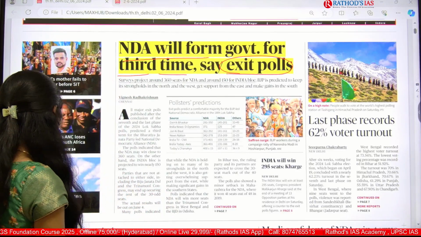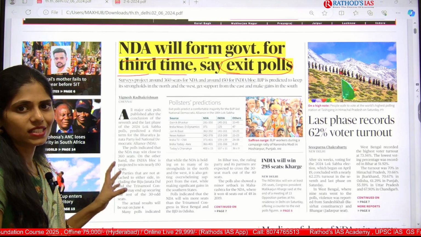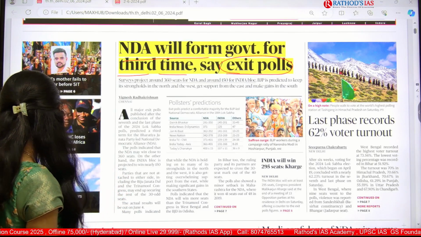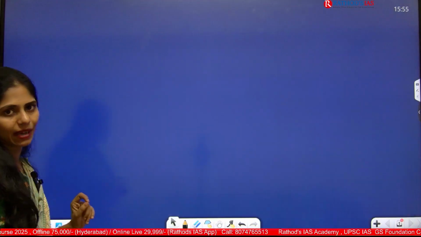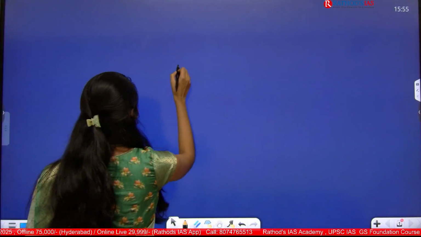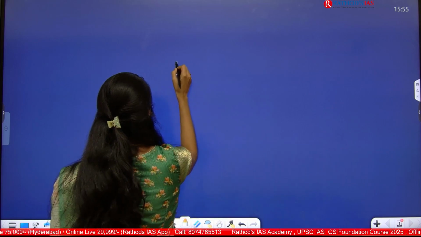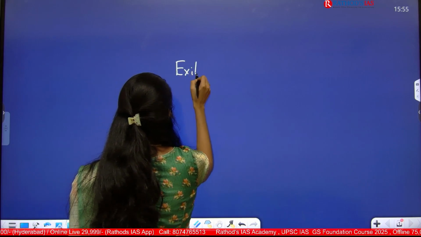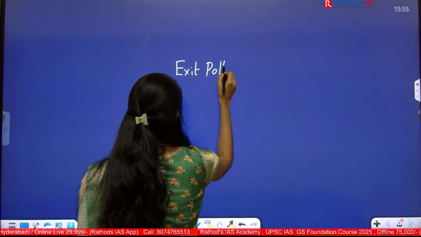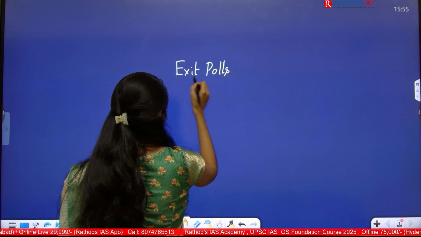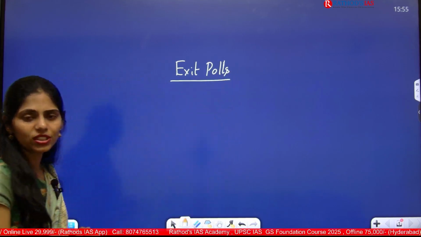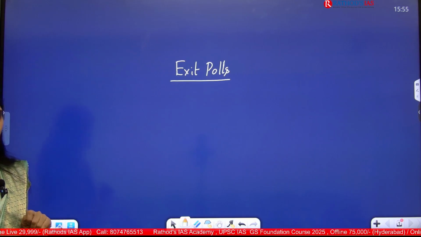Now let's see what this exit poll is about. But before that, I want to let you know some dimensions. What is the keyword? The keyword that you can see in this article is exit polls.